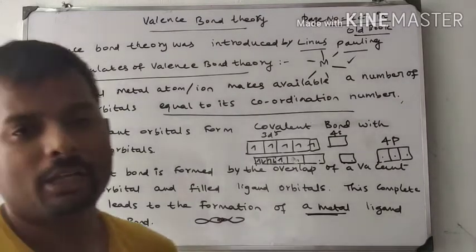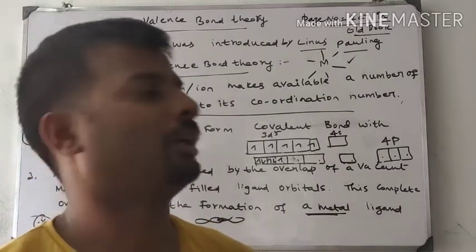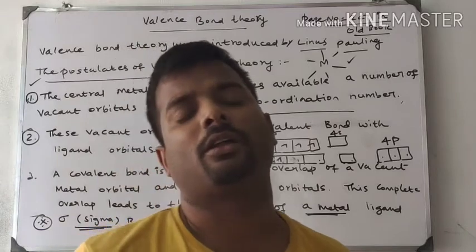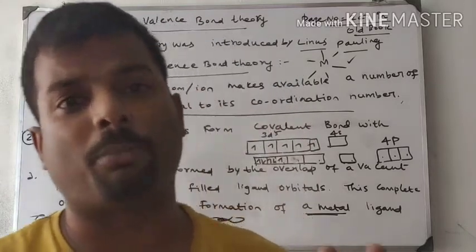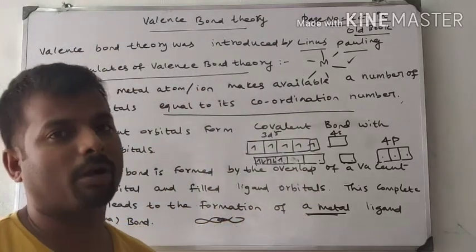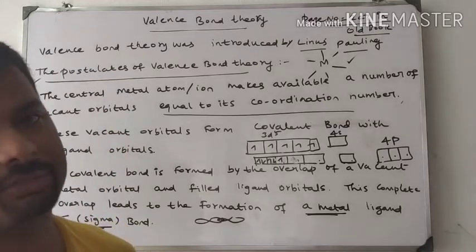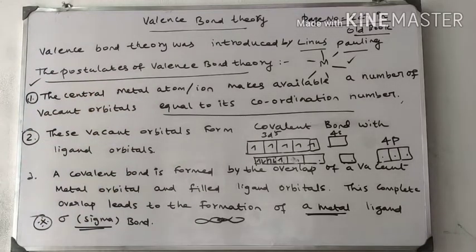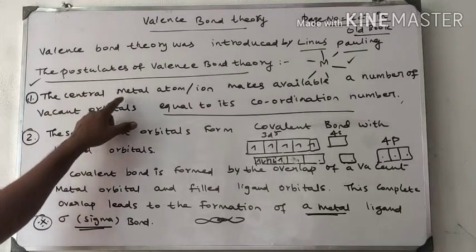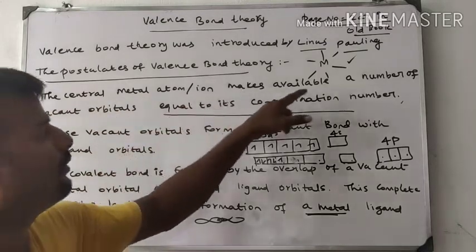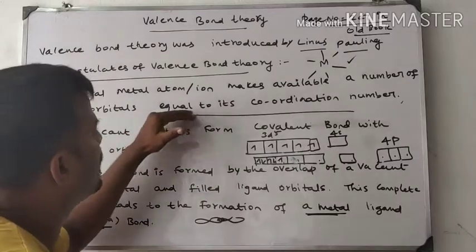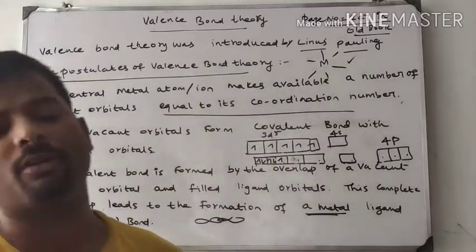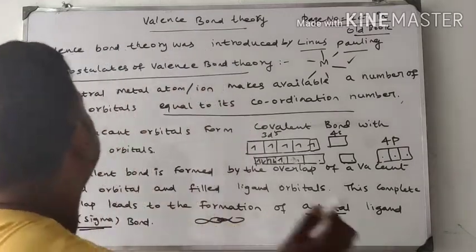The empty metal orbital and the electron-rich ligand overlap with each other. They form a sigma bond, so the bond is stronger. A pi bond is weaker. Once again I repeat the features of the valence bond theory. The central metal atom or ion makes available a number of vacant orbitals equal to its coordination number. Suppose a metal has coordination number 4. Example: